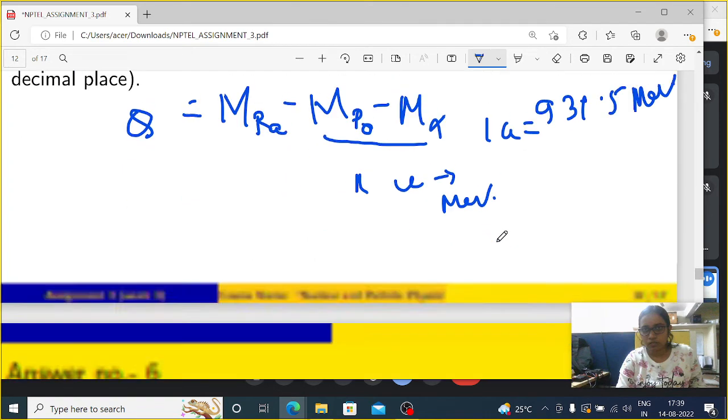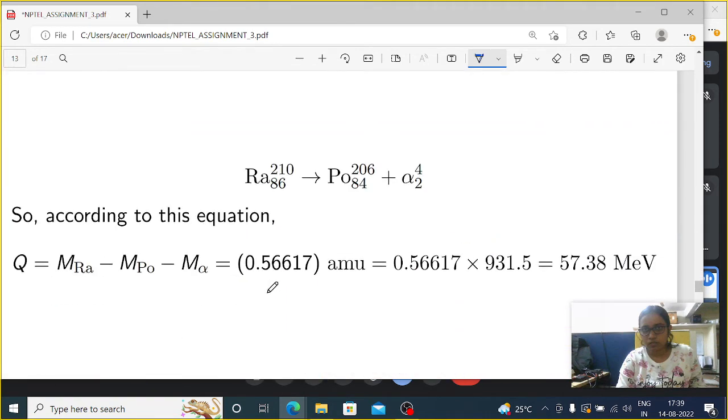So just putting these values in, what will be the value of Q? Q is M radium minus M polonium minus M alpha. I have calculated this: if I subtract these two from M Ra, then what will be the value in AMU?